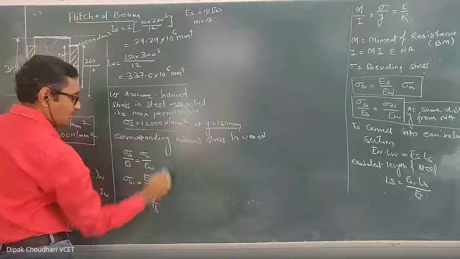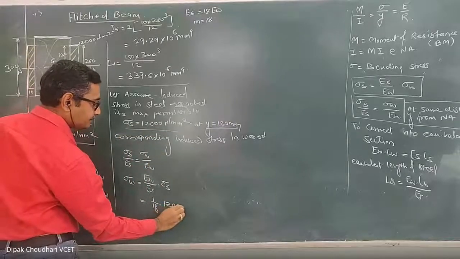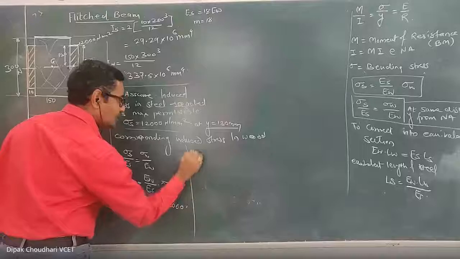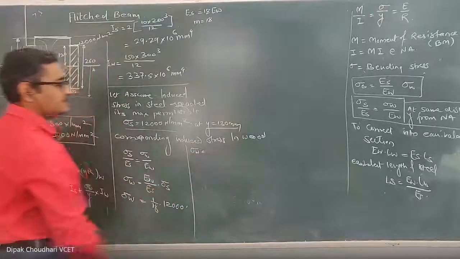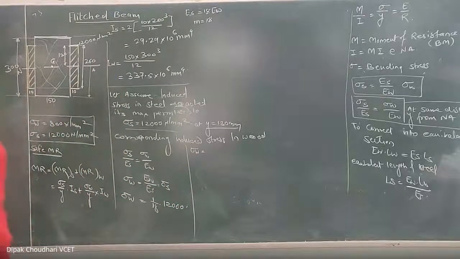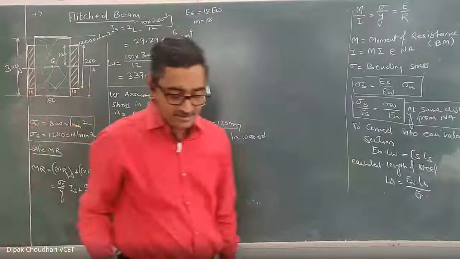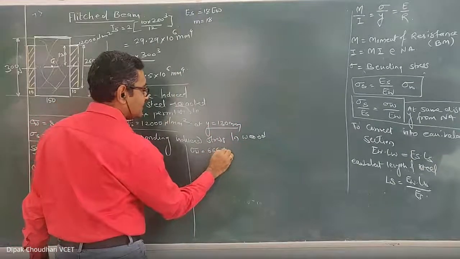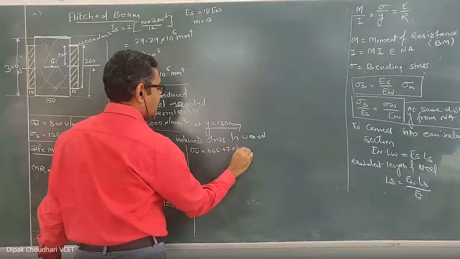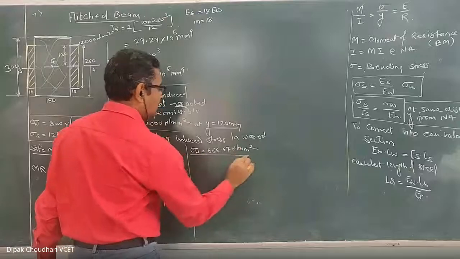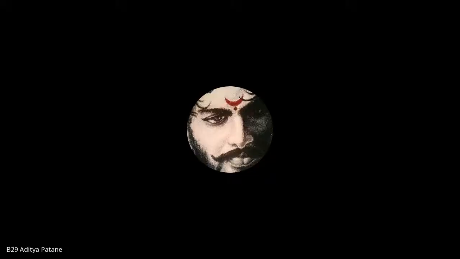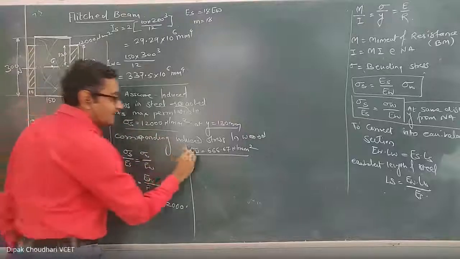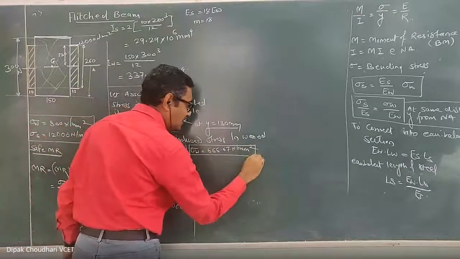Here sigma s is how much? 12,000. From this you will get sigma w. How much is this? 12,000 upon 18. It is 666.67 Newton per millimeter square. Am I correct? Yes, sir. Okay. Unmute yourself and tell me, this is the stress induced in the wood.